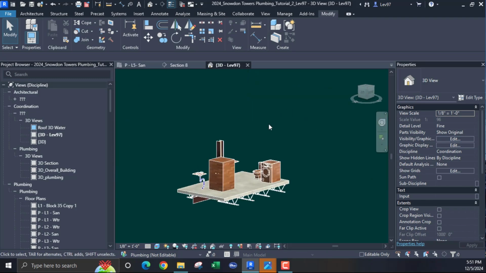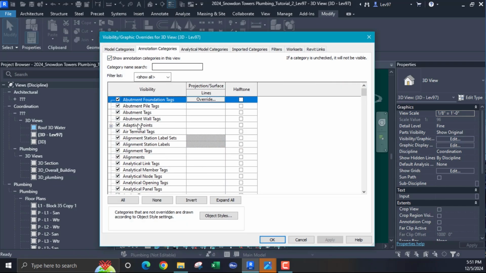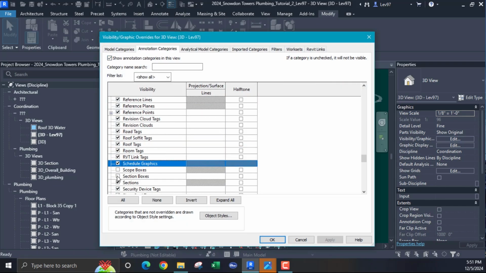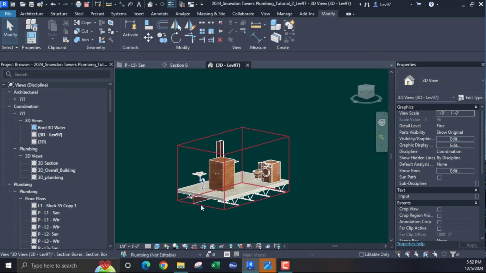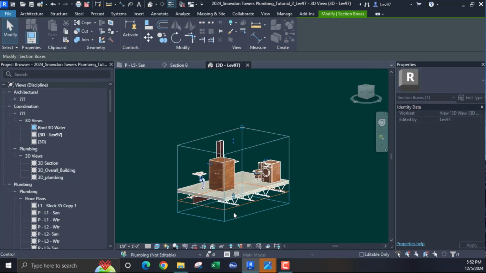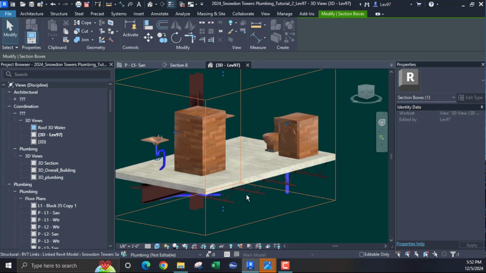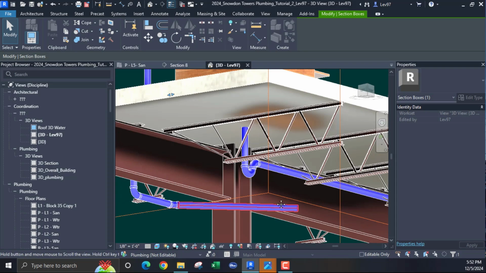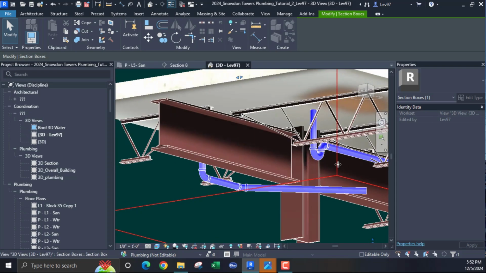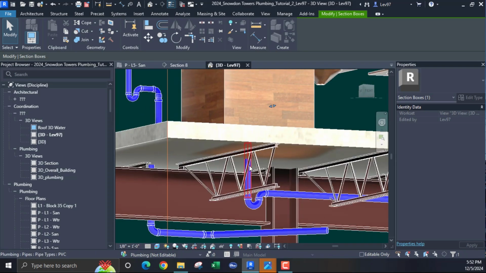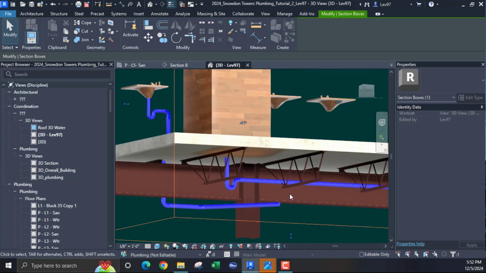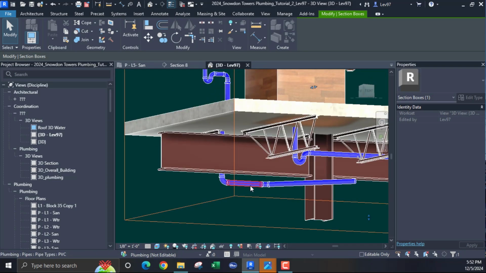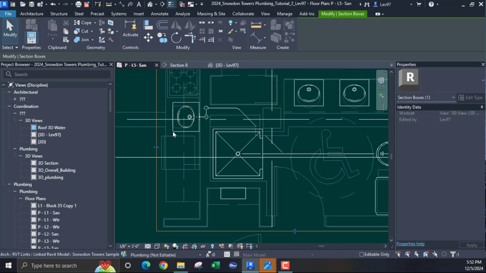I have a section box around here somewhere. Let's do S and section box. Okay, so now I can bring this down some just to look at my web. Okay, yeah. Now, yeah, that can't be more than 2 feet. I'm going to have to go back. That's not going to work.